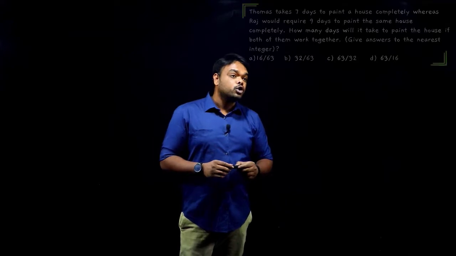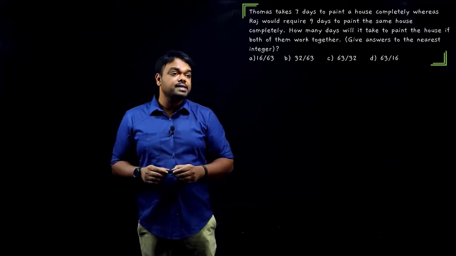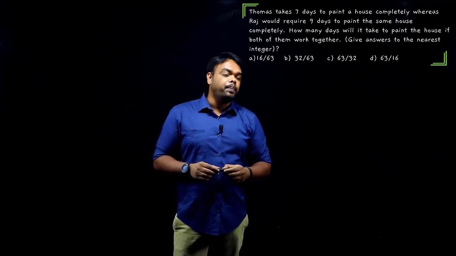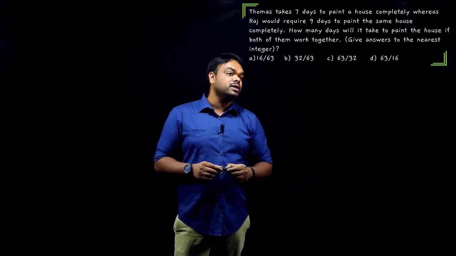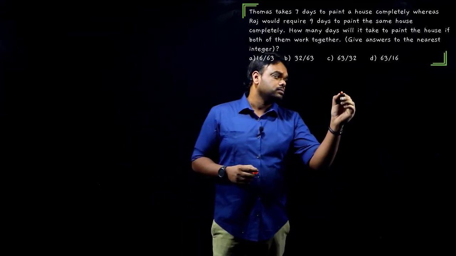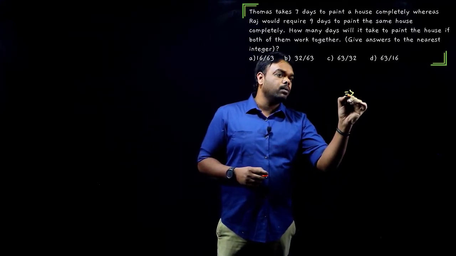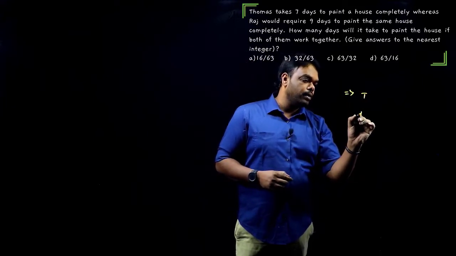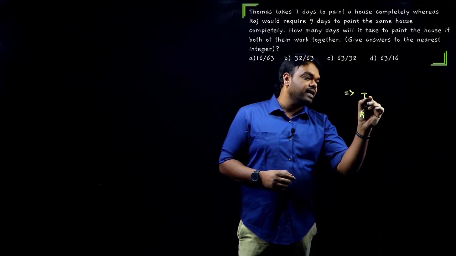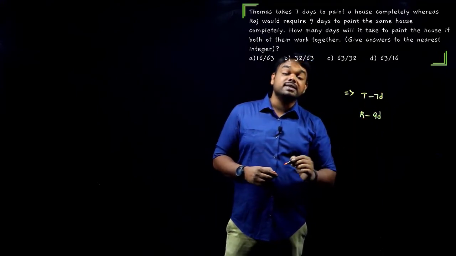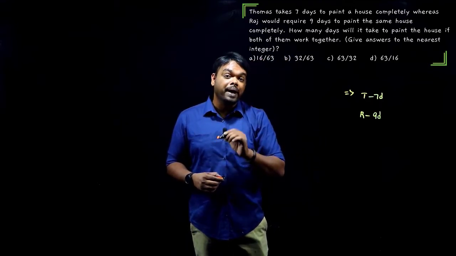What do we have? Thomas takes 7 days to paint a house completely, whereas Raj would require 9 days to paint the same house completely. How many days will it take to paint the house if both of them work together? Very simple question here. We have two people, one is Thomas and the other one is Raj. It says Thomas requires 7 days and Raj requires 9 days. So what is the time taken by them if they work together to paint the complete house?